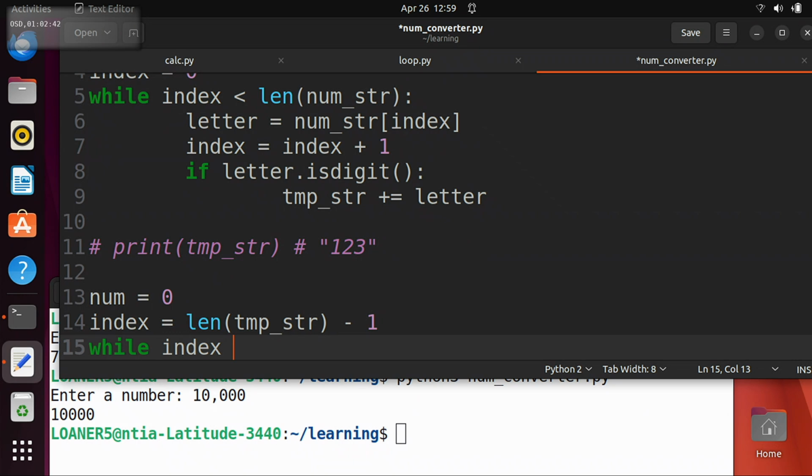Remember, temp string is these symbols, right? So index is a number. You're on the right track that we need to compare to 0, right? But it's not while we're equal to 0, right? We want to do it for 2, 1, 0. And then if we didn't stop it, if we said while true, what would the next one be? -1, then -2, then -3. Where do we want to cut it off, right? We want to cut it off here, right?